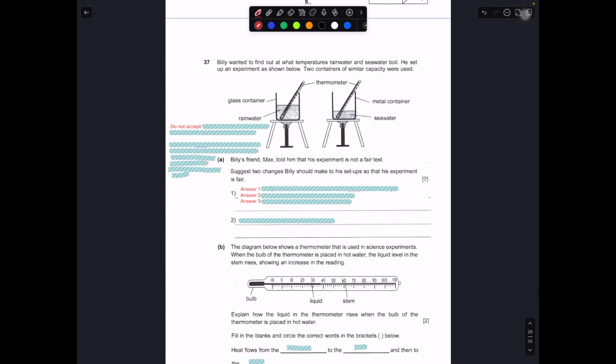Question number 37. Billy wanted to find out at what temperatures rainwater and seawater boil. So you can see there are two types of water, seawater and rainwater. So immediately we know that this is more or less the changed variable.